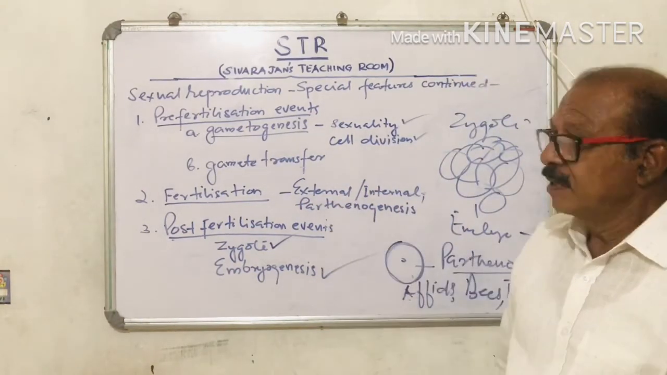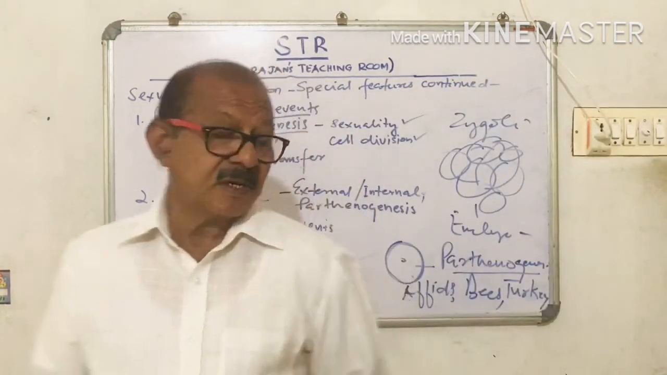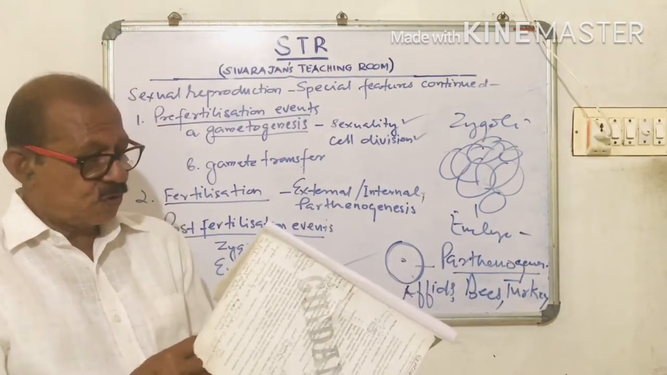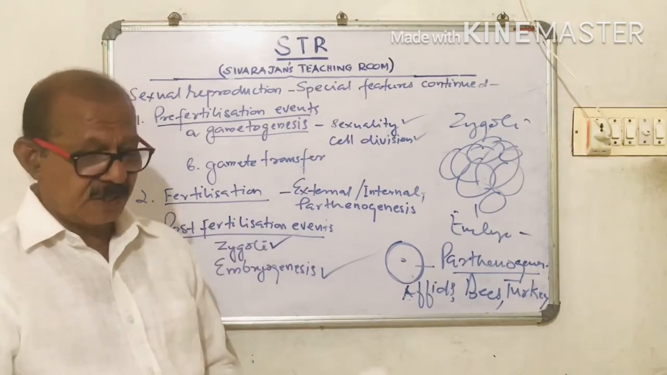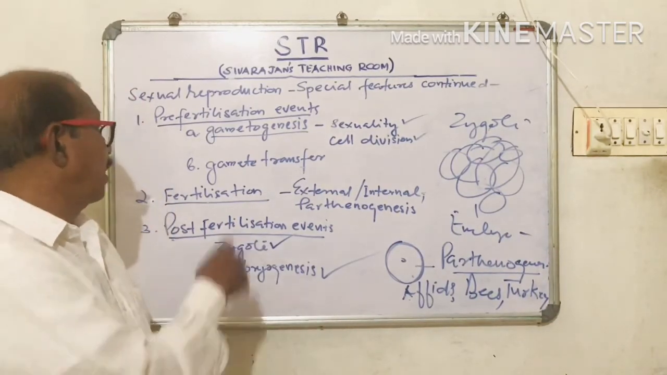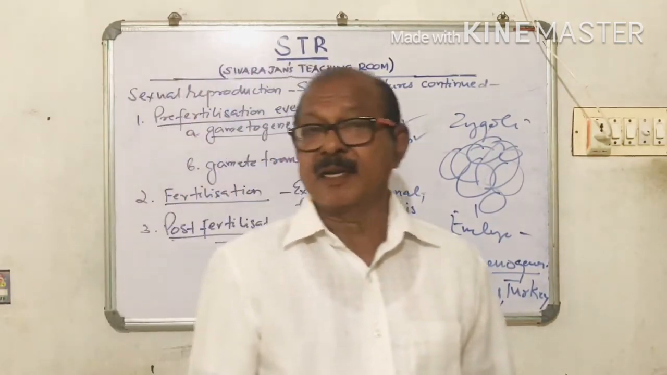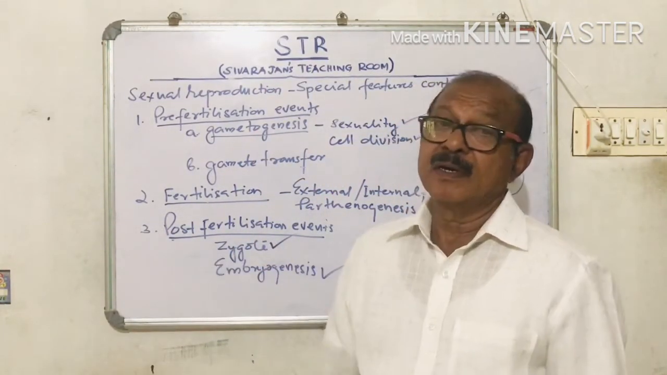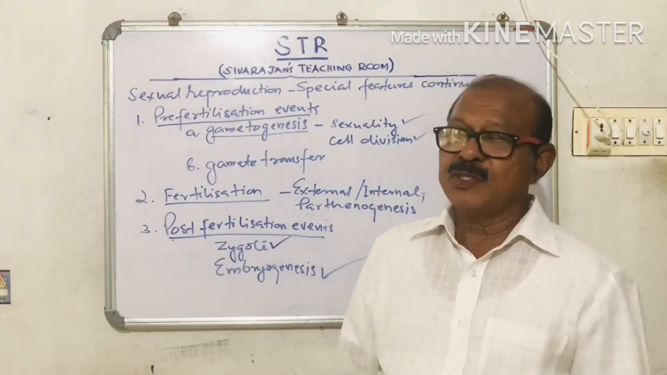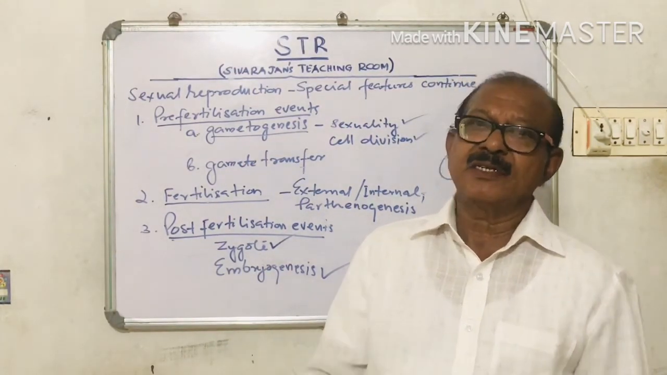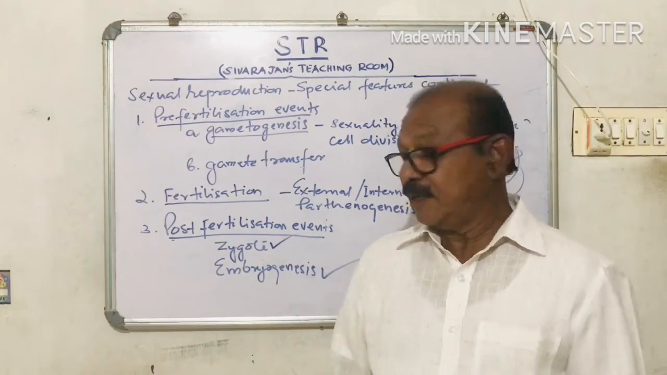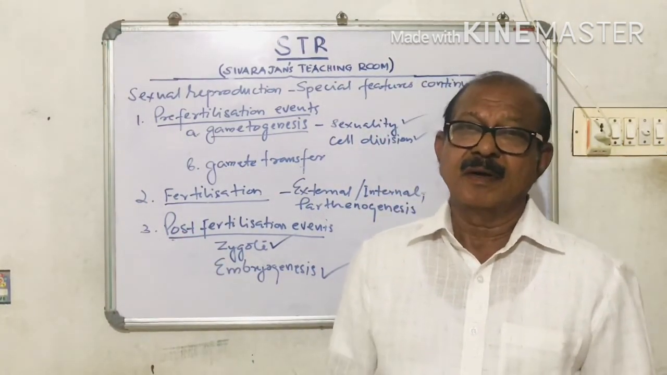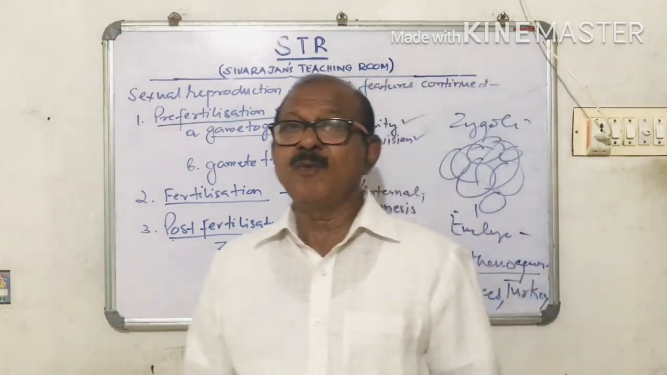So dear students, with this we have come to the close of this chapter, and the first chapter in botany, reproduction in organisms, ends here. So in the next episode we will meet you with the next chapter, that too in zoology. We have seen a chapter in botany, so next will be zoology, and we will be dealing with human reproduction.